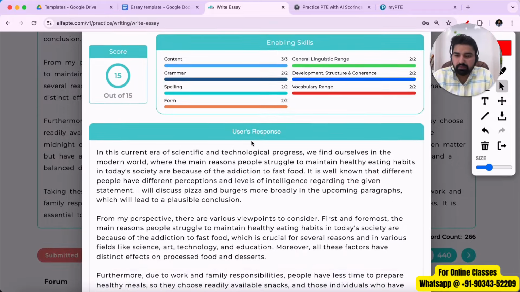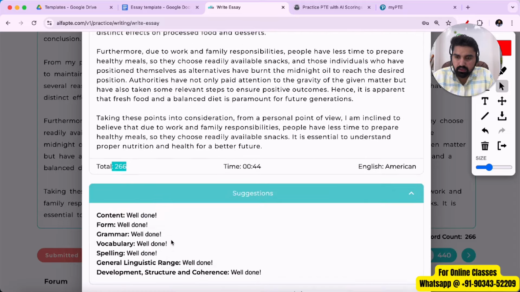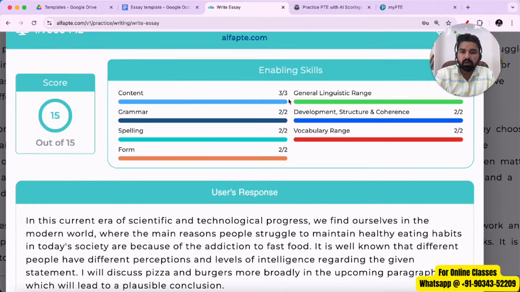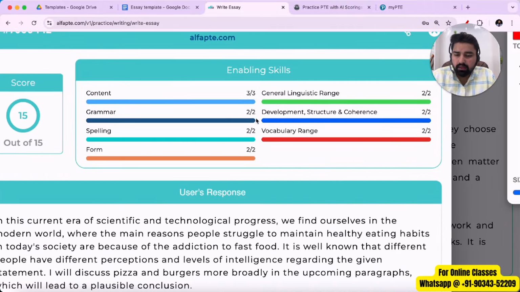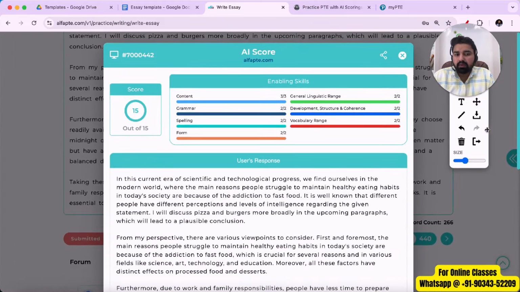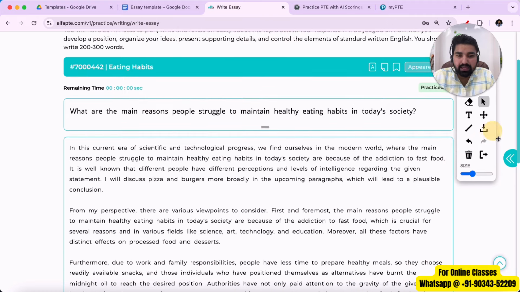Okay, perfect. 15 out of 15. I wrote 266 words in total, and these are the enabling skills. And as you can see, we scored perfect marks in content and in the remaining enabling skills as well. See, the marks that you are getting over here, they do not matter much, honestly, because I've seen people use a single keyword or they write few keywords in their essay and they still get 15 out of 15 marks on these websites. This is just a way to show you guys what is the right method to write an essay in your real exam.